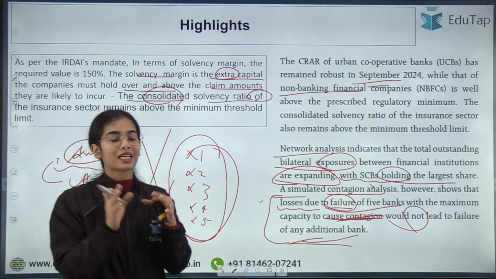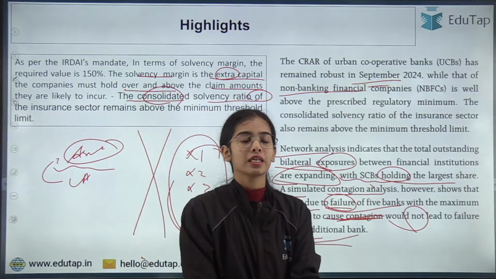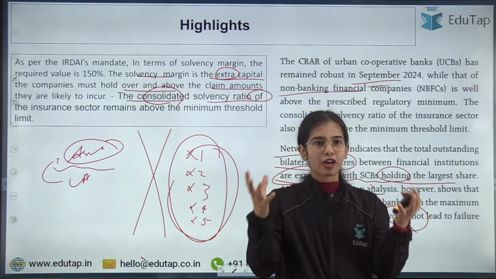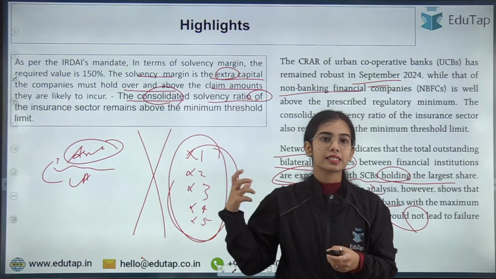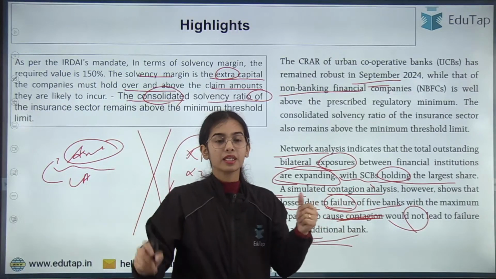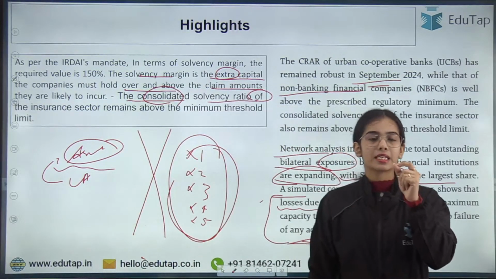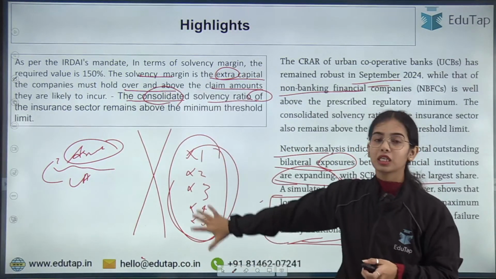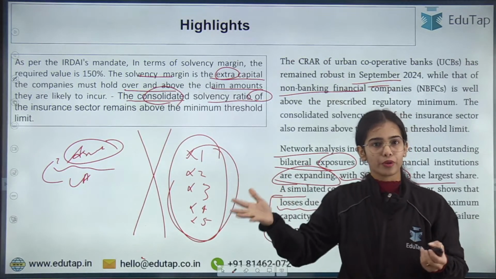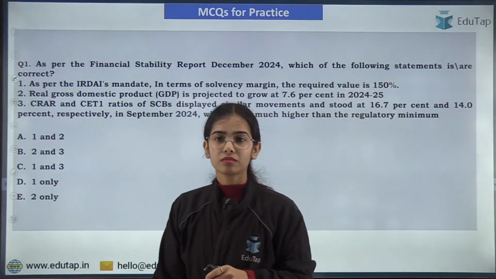So that is good, that even though interconnectedness is increasing between the banking system, the NBFCs and the financial institutions, especially the scheduled commercial banks, still the contagion analysis shows that even if the top 5 interconnected banks fail, the failure will not spread more. Okay, I hope this is clear.